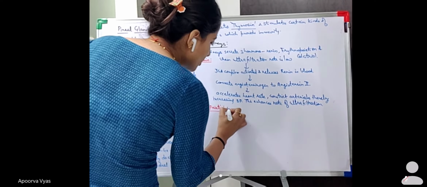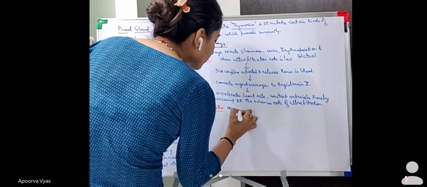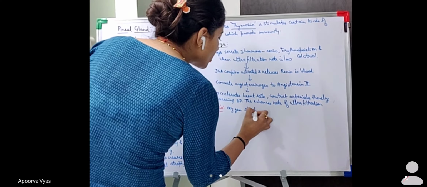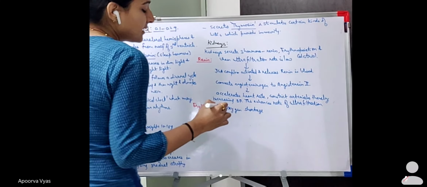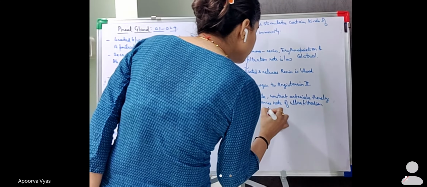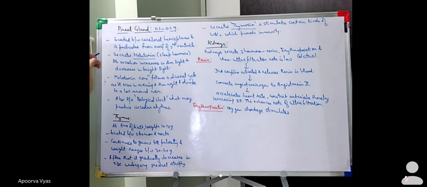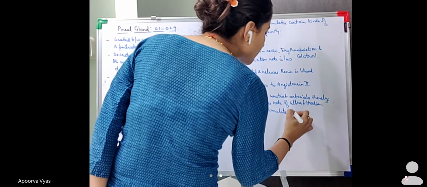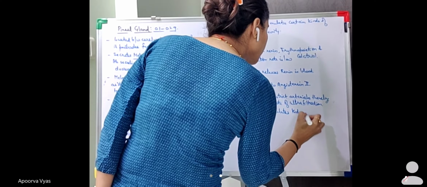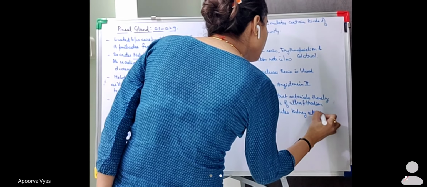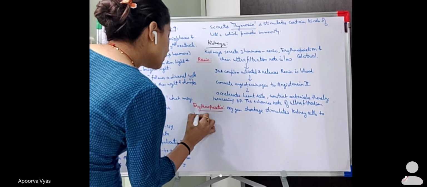So the oxygen shortage stimulates the kidney cells to release erythropoietin.